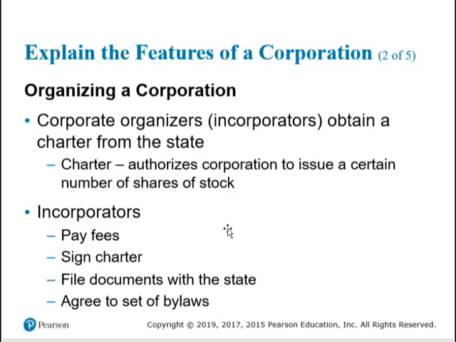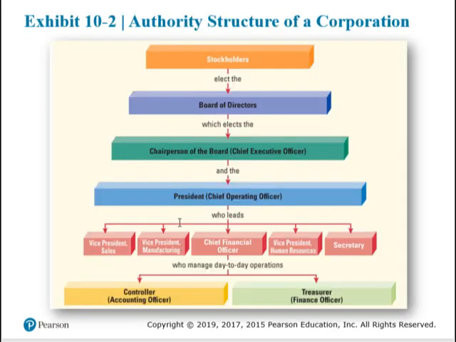Corporations are created when the organizers obtain a charter from the state which authorizes them to sell a certain number of shares. This is usually a huge number, so they don't have to go back and ask to revise it later. They pay fees, sign the charter, file documents, and agree to a set of bylaws, and then they're ready to go. This slide shows the structure of a corporation.